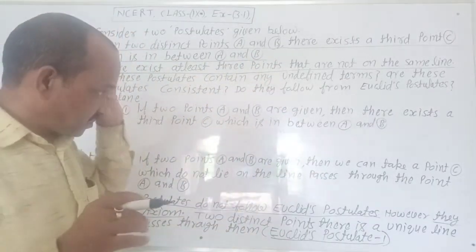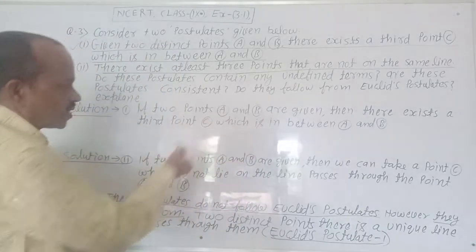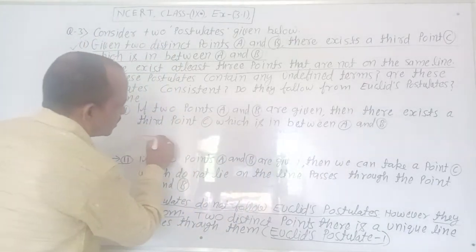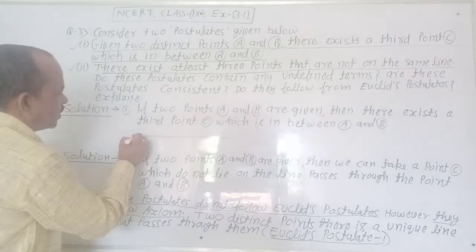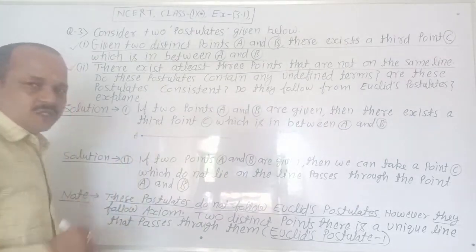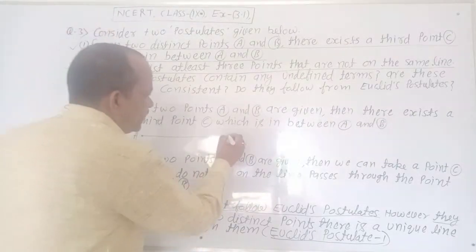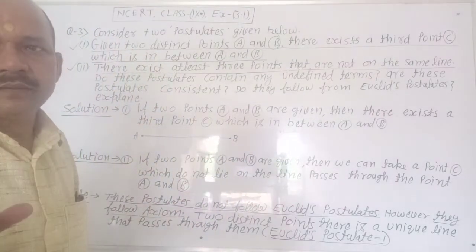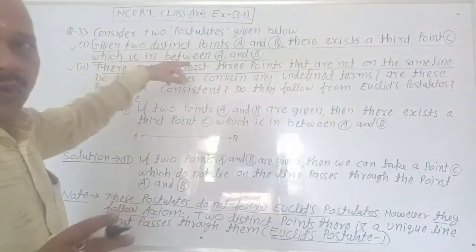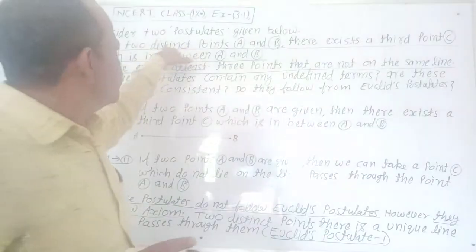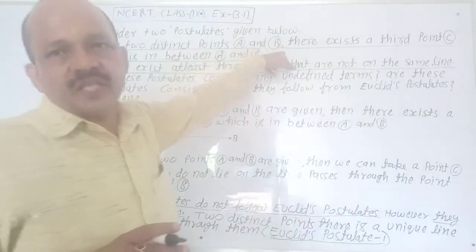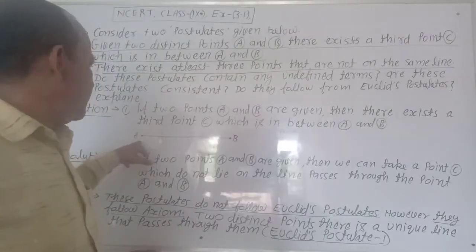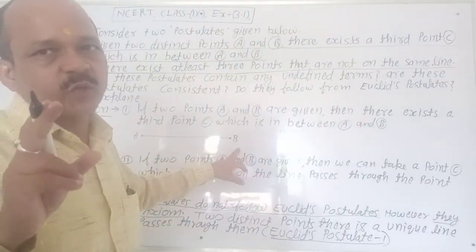Clear? Here it is point A and it is point B. According to the question, two distinct points A and B are given.